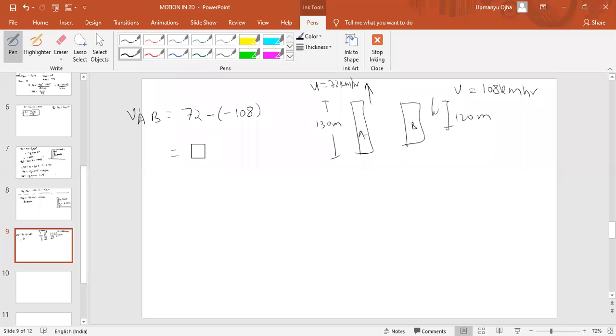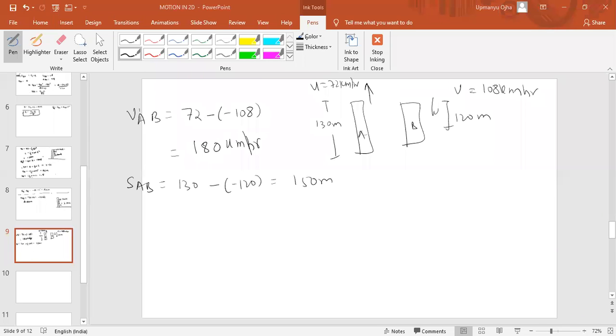No, it should come as 180 kilometer per hour. Okay, and what is the displacement of A with respect to B? That would be equal to 130 minus of minus 120 means 150 meter. Okay, 150 meter is the displacement here.